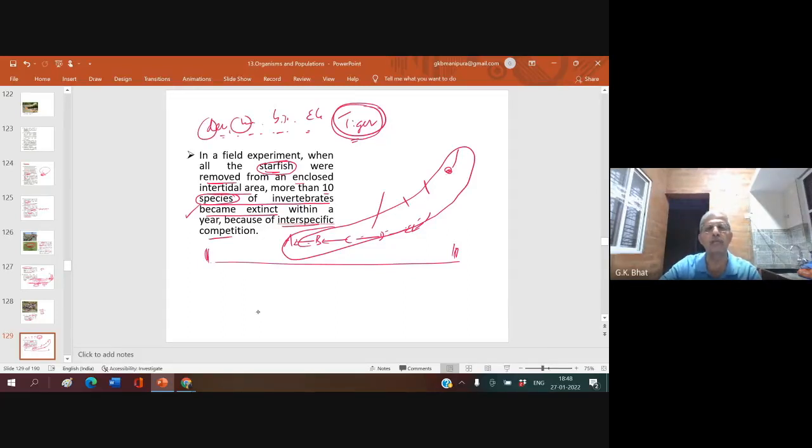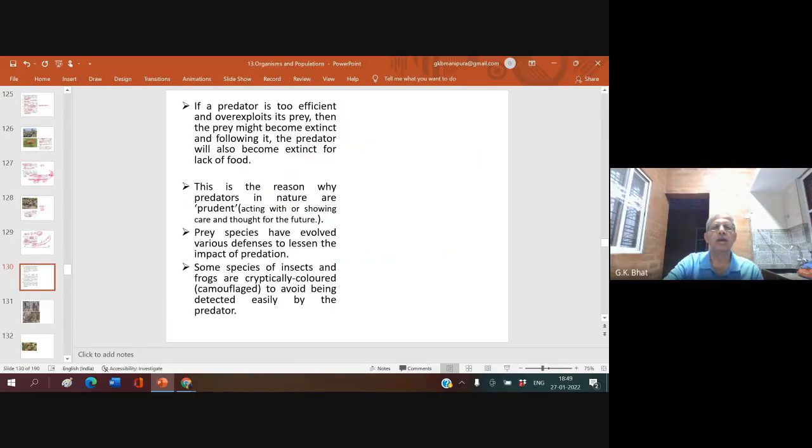All these increase in number and start fighting with each other. Ultimately, their population gets affected. This is what is shown by this experiment. When the Pisaster starfish was removed from a particular place, more than 10 species of invertebrates became extinct. Understood? Clear?